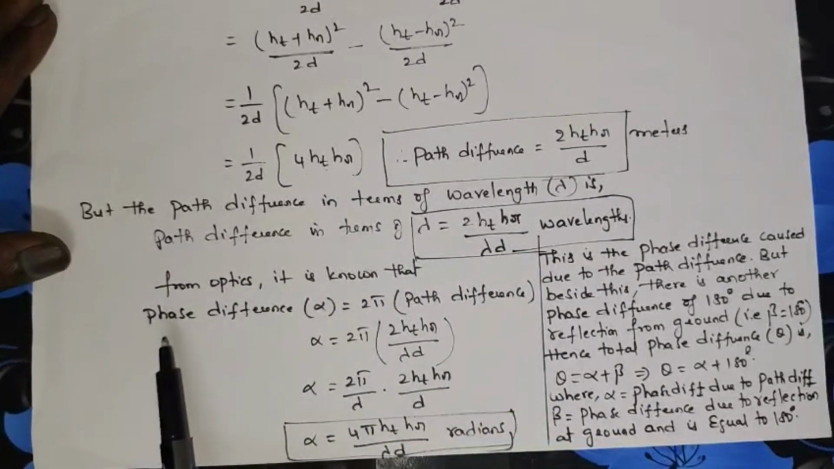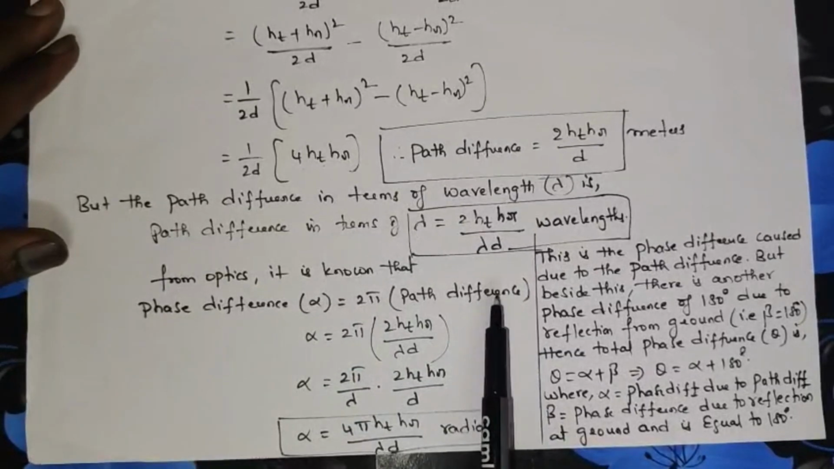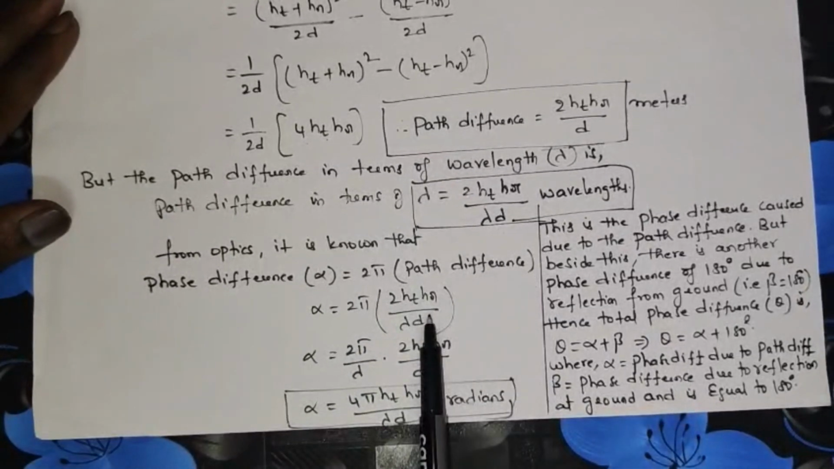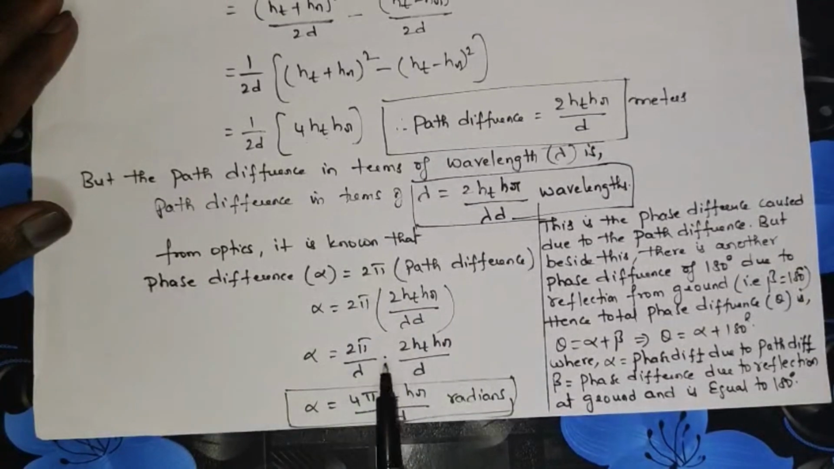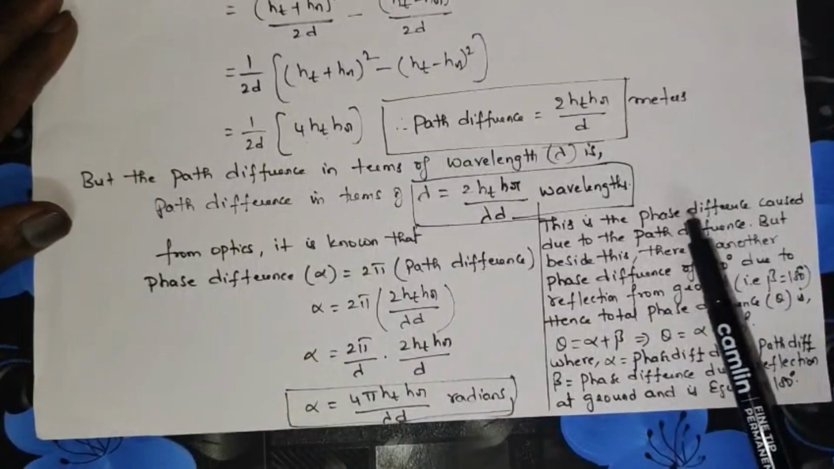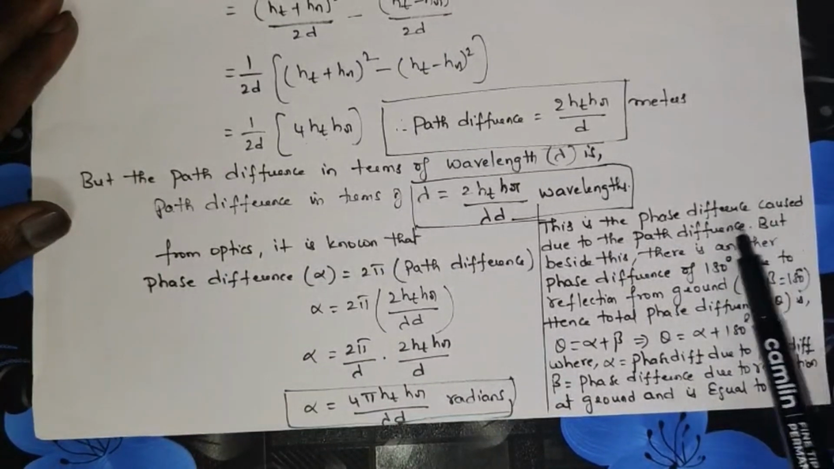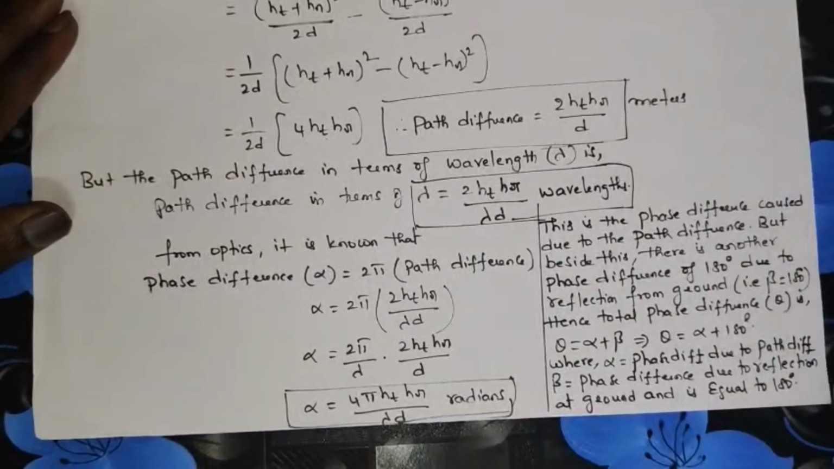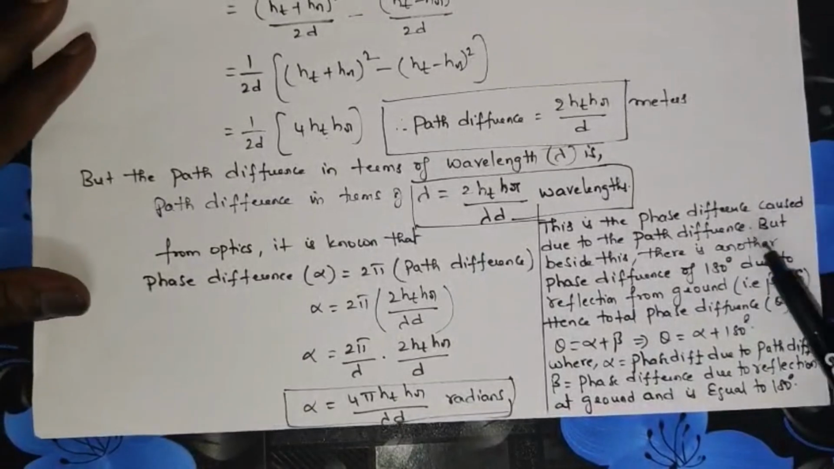From optics, we have the formula: phase difference alpha is equal to 2 pi into path difference. Substitute this path difference here, that is the lambda value here. Then if you rearrange this equation, the phase difference is 4 pi ht hr by lambda d radians. This is the phase difference caused due to the path difference, that is d2 minus d1.